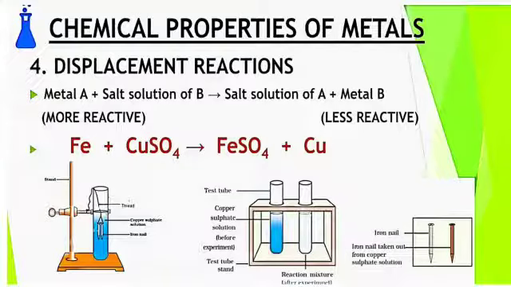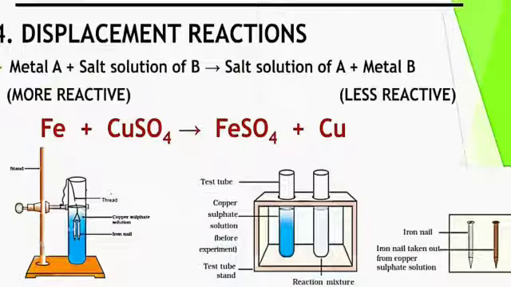Here through this diagram I will explain. We have taken a test tube, and inside the test tube blue color copper sulfate solution is present, and whenever we put iron nails inside the test tube, after some time we will observe that the dark blue color of copper sulfate will fade, and it will form a grayish or green color.